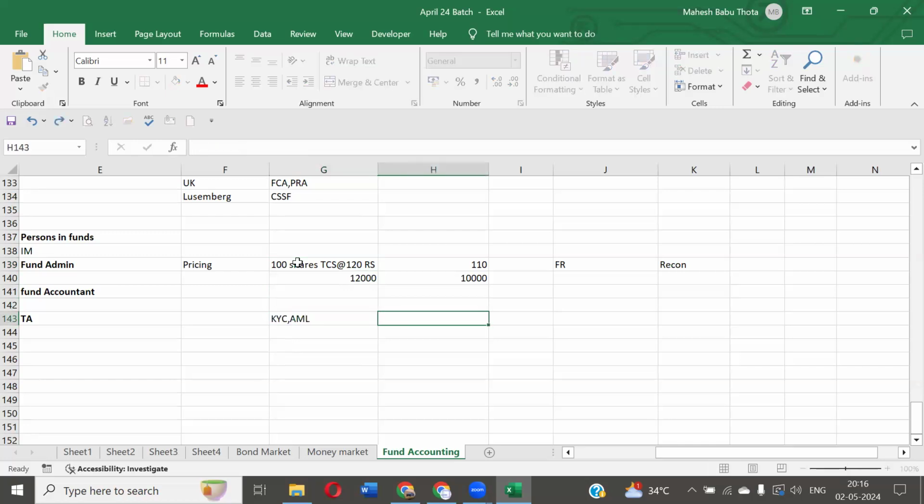KYC, AML. What is KYC? Know your customer. We have to know about the background of the customer and check their authentications. AML is anti-money laundering. How is this money coming into the fund?